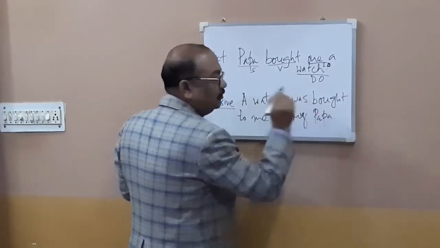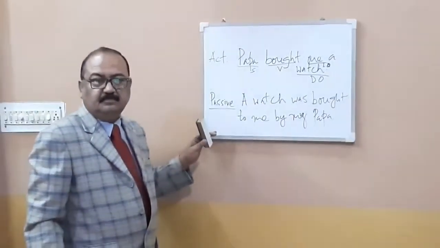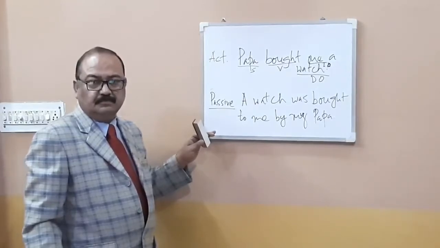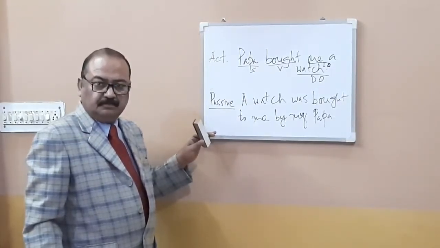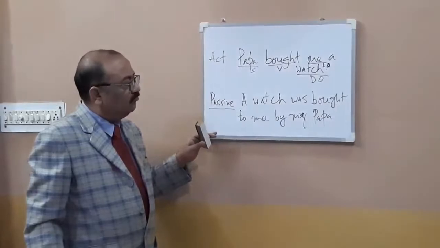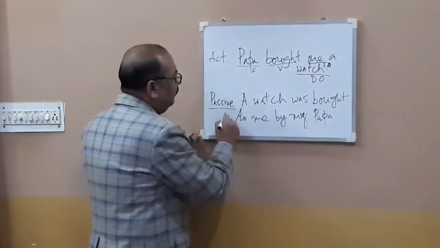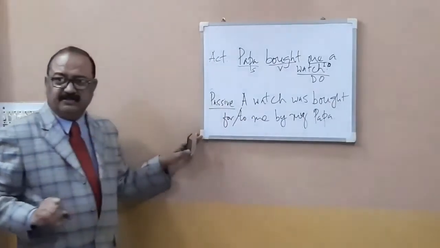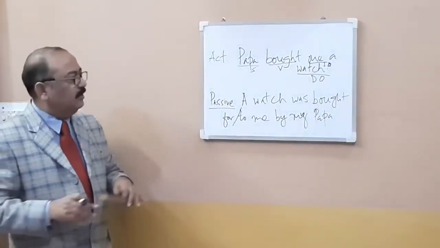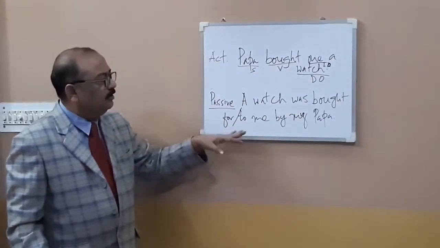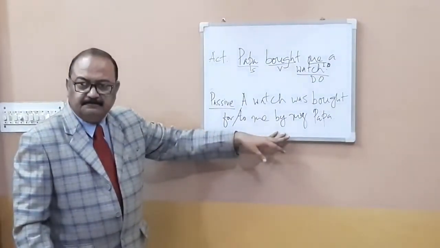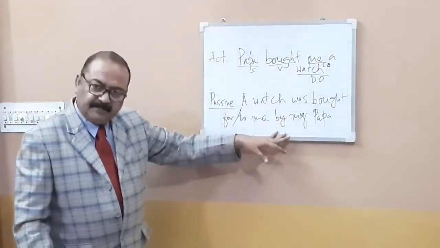Or even for is used here. A watch was bought for me by my papa. Is this okay? Yes, sir.